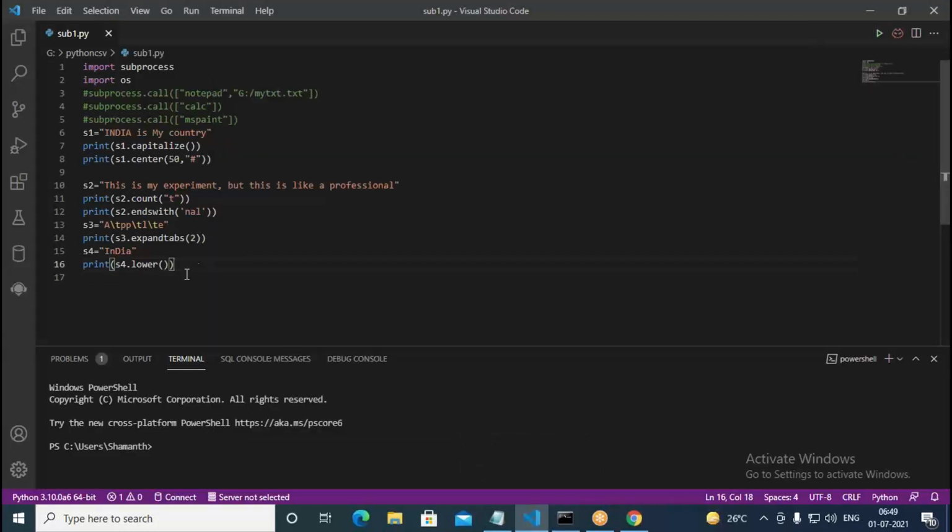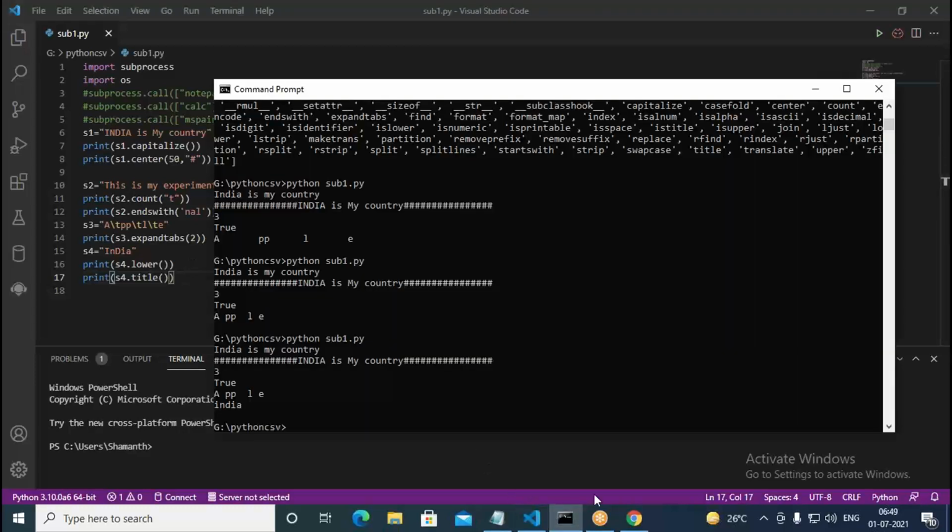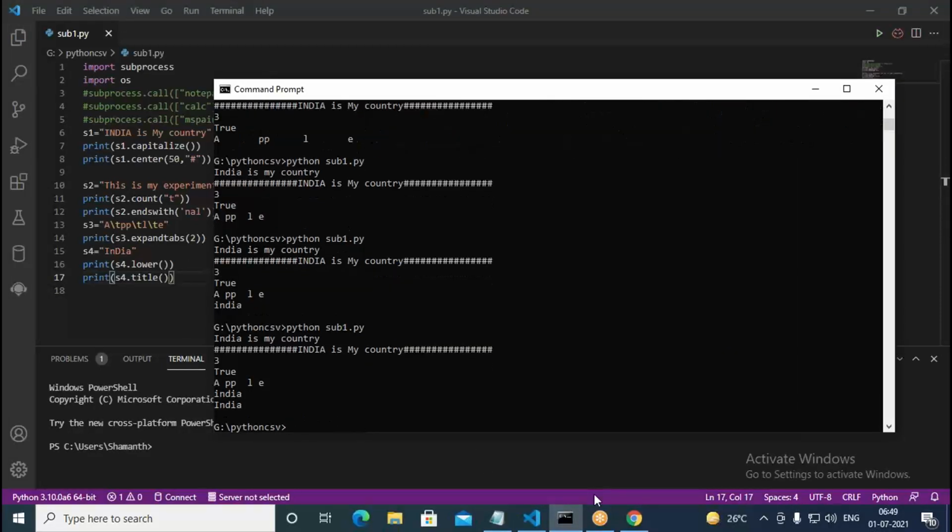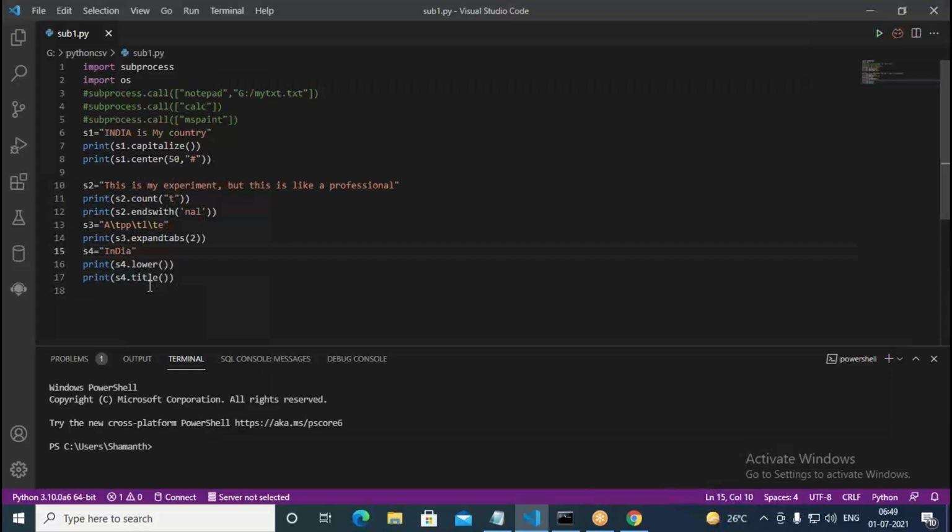In the same way, you can convert this with title. Here I write print S4 dot title. So what does this print, let us see. In the title case, what happens? The very first letter gets printed in uppercase. So here I put India, then capital, India, then write here Delhi. Now let us see what it prints.